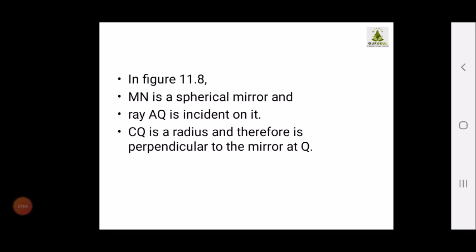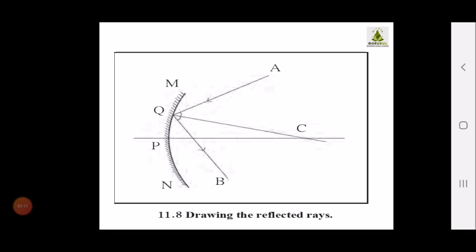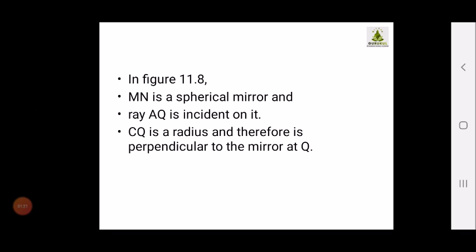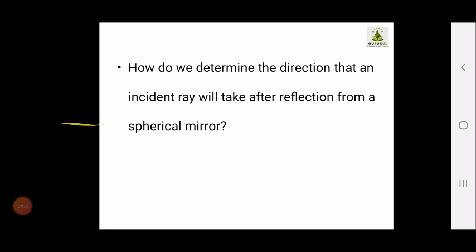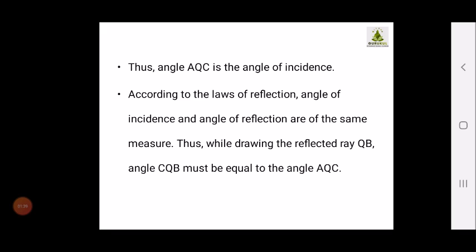MN is a spherical mirror and ray AQ is incident on it. Kindly open your textbook. Once again I am showing, MN is the mirror and ray AQ is incident on it. It is the incident ray. And CQ is the radius and therefore is perpendicular to the mirror at point Q. CQ is the radius of the mirror and it is perpendicular, meaning it's forming a 90-degree angle at point Q.